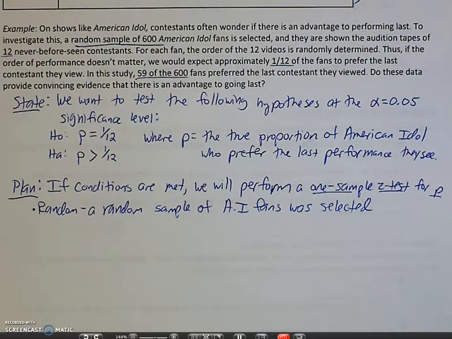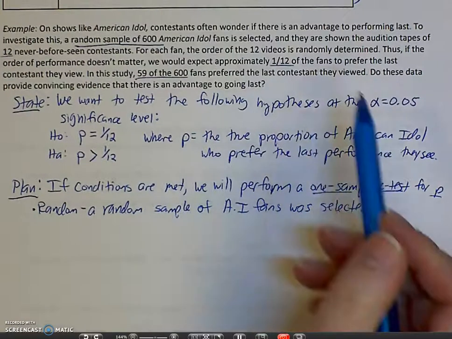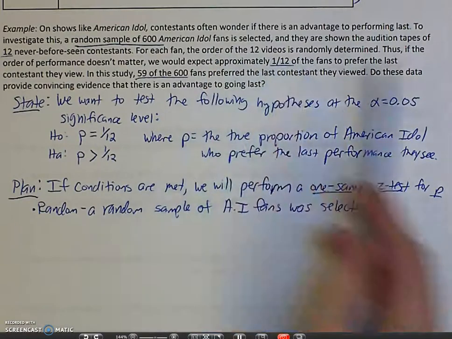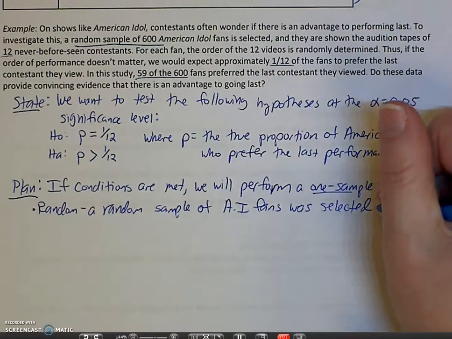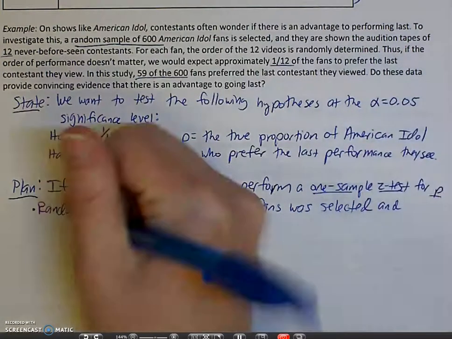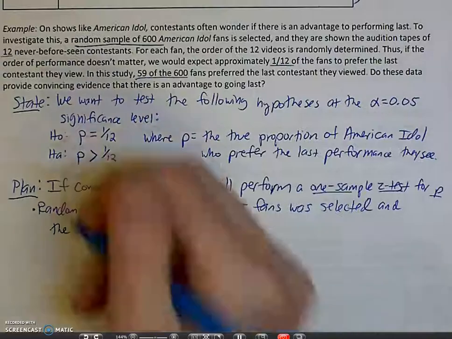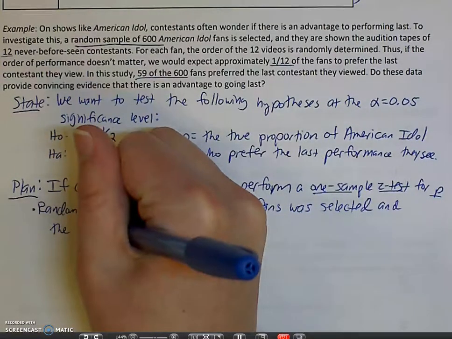And then there's another part here that's also random. It said that the order that the videos were shown was also randomly determined, so that is important as well. So I'm also going to mention that, because that takes into account another aspect of random.